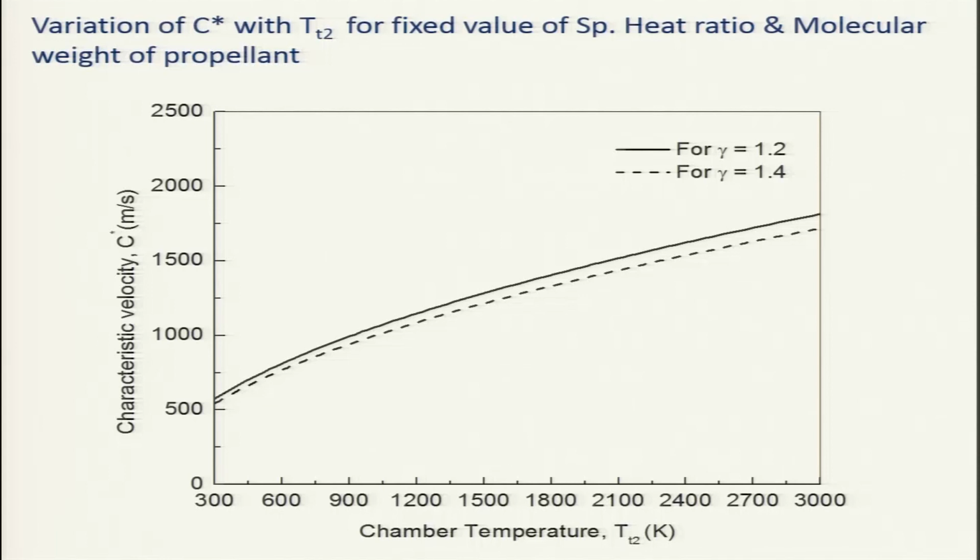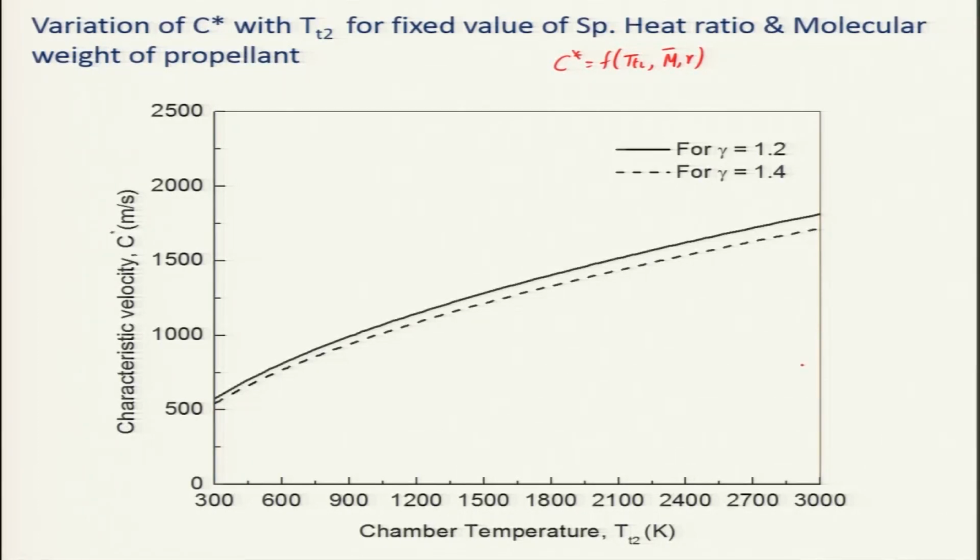So, let us now look at how this CF varies with TT2 for fixed values of specific heat ratio and molecular weight, because if you recall, CF is a function of TT2, m bar (molecular weight), and gamma. Here we have plotted the characteristic velocity C star versus the chamber temperature, and you can see that it is increasing with the chamber temperature. Naturally, one will be tempted to go for a higher characteristic velocity to obtain a higher specific impulse.